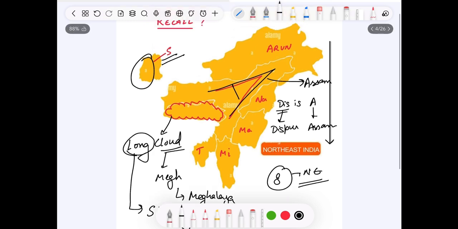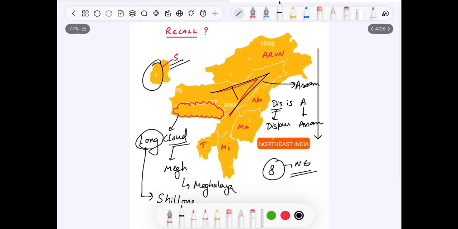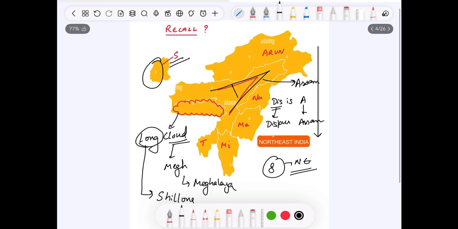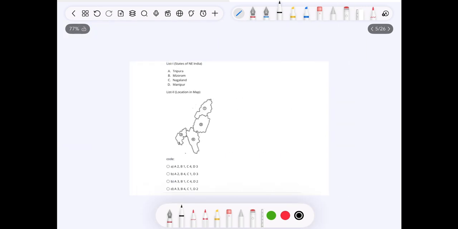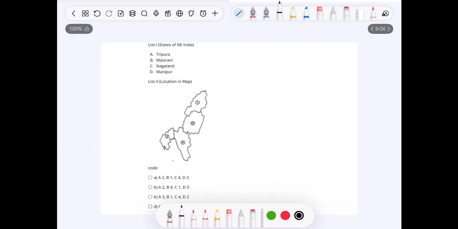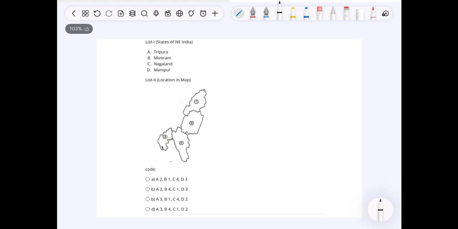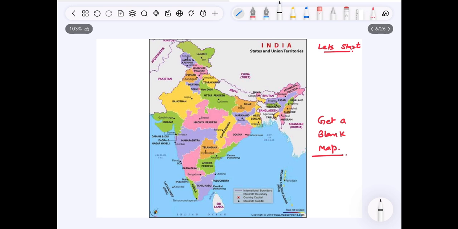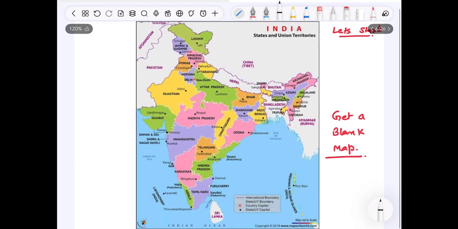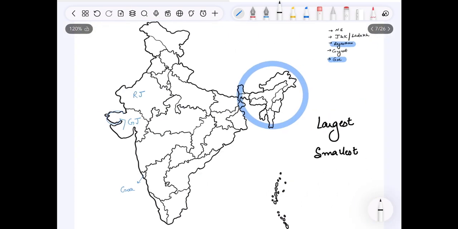So today we will be covering the leftover states of entire India as well as union territories. Before that, try to recall yesterday's lecture and answer this question in the comment below. You have 10 seconds. Pause the screen and answer this question and comment down below. So get a blank map and start with me.